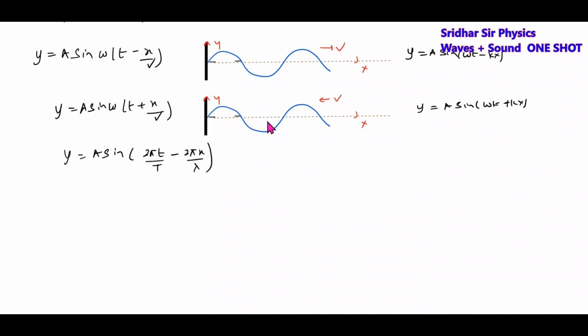What is lambda? Lambda is the wavelength. Agreed? These are the things which you have to remember.